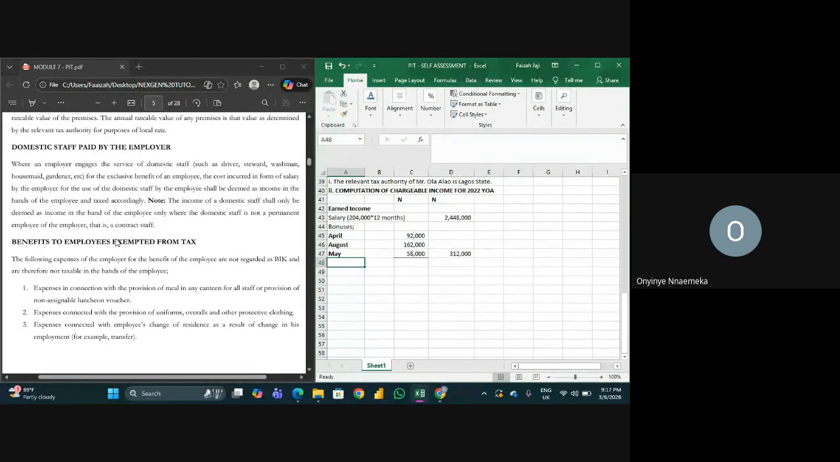Does that thing serve as an income or not? I think I've said the answer already, but at least let me see if you guys understand. Expenses connected with provision of uniform, overalls, and other protective clothing. Expenses connected with the employee's change of residence as a result of his employment. That is, if they transfer you, they gave you money to pack your load to that particular place of transfer. So it's also what is exempted.